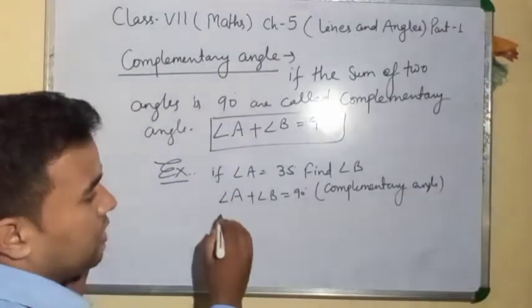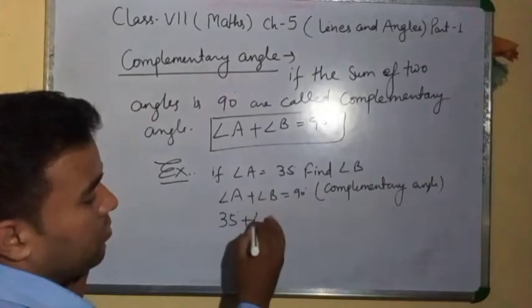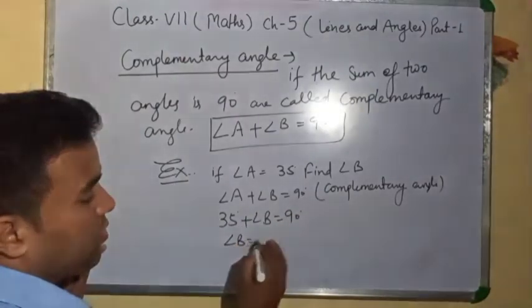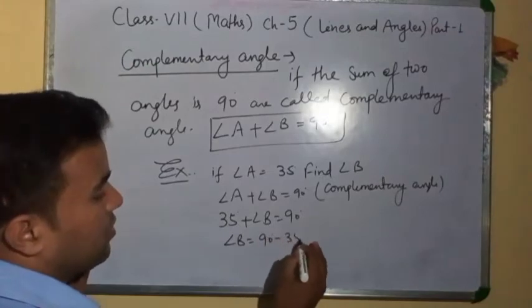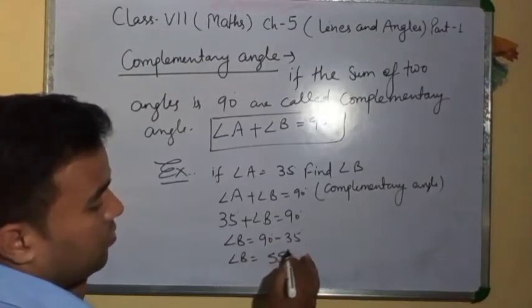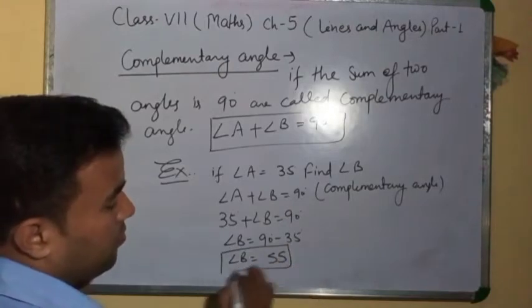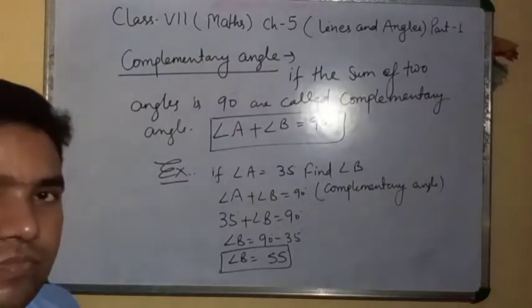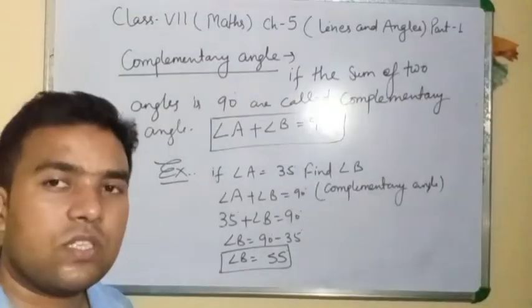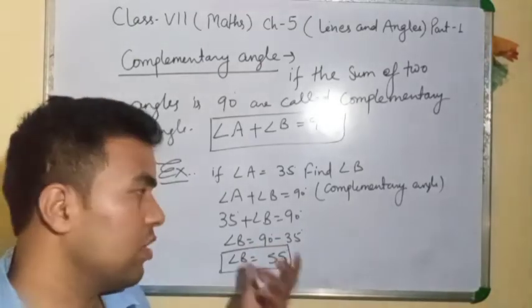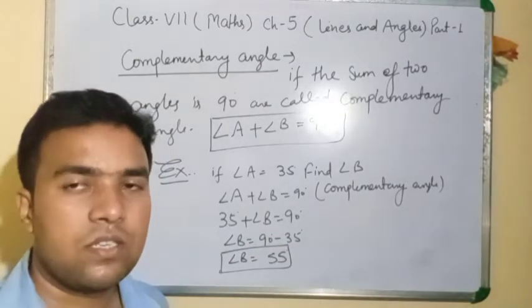You can write this: angle A 35 plus angle B equal to 90. Angle B equal to 90 degree minus 35. Angle B equal to 55. 55 is the answer. If any question asks to find the complement angle, you can do it like this. Clear?